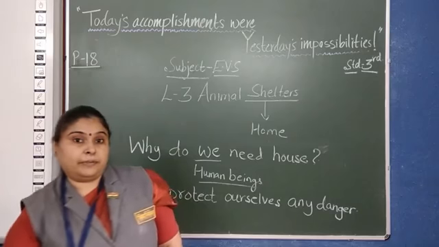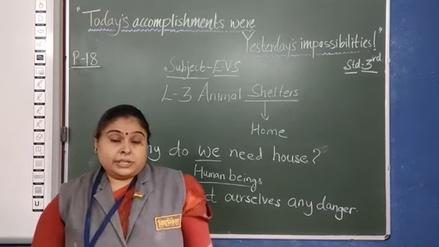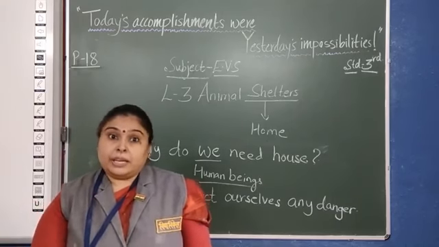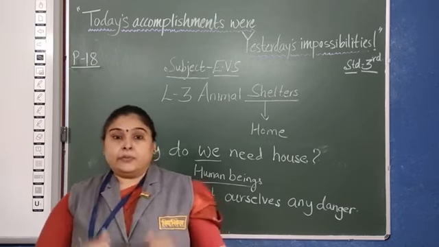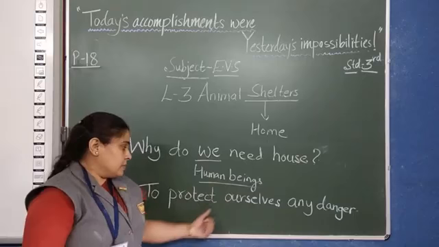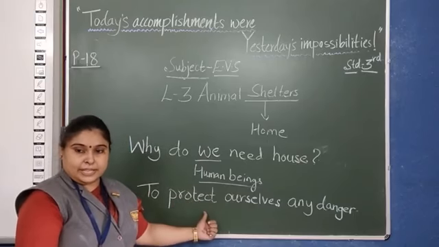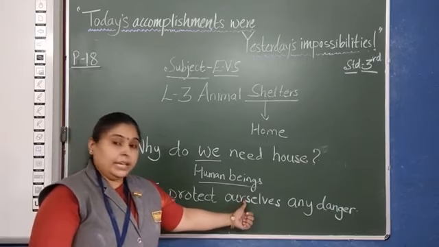Now danger can be from the environment, danger can be from the man-made, danger from the animals. So basically we need houses to protect ourselves from any danger.